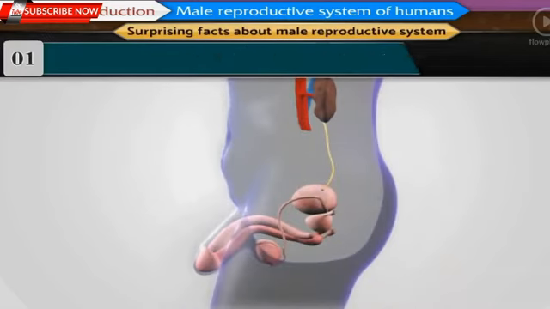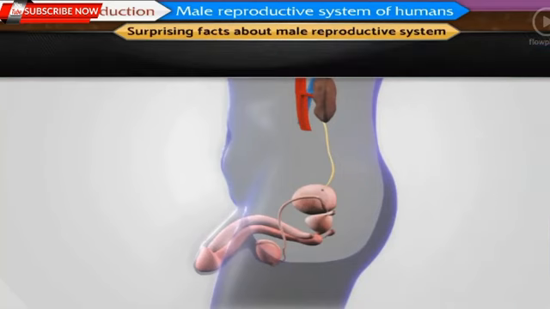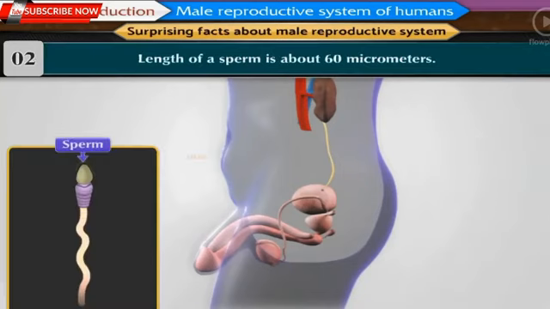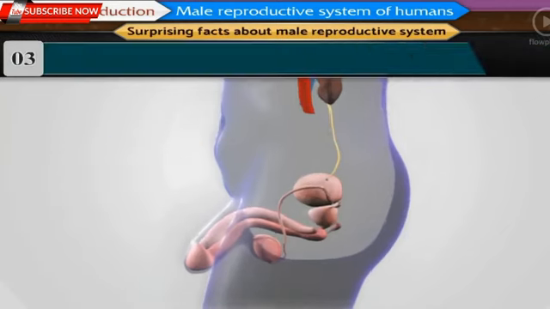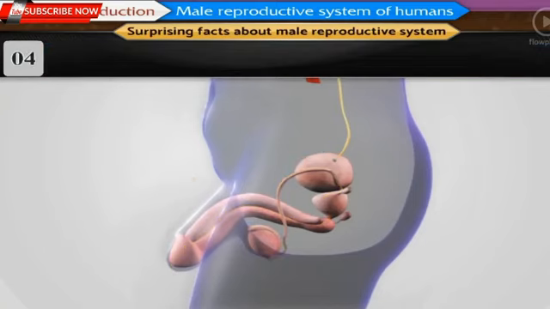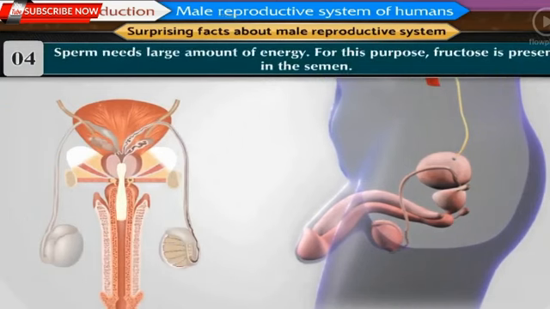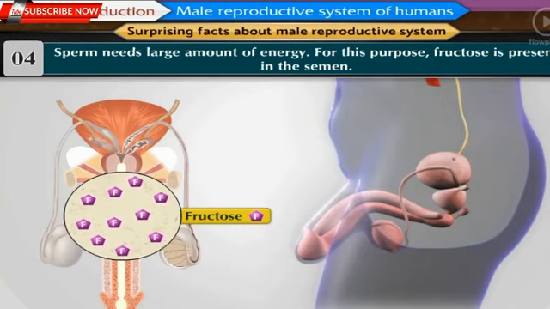1. Length of each epididymis is about 6 meters. 2. Length of each sperm is about 60 micrometers. 3. Such a small sperm has to cross a distance of approximately 6.5 meters while passing out of male reproductive system. 4. The sperm needs large amount of energy. For this purpose, fructose is present in the semen. Come, let us now proceed to study about female reproductive system of humans.